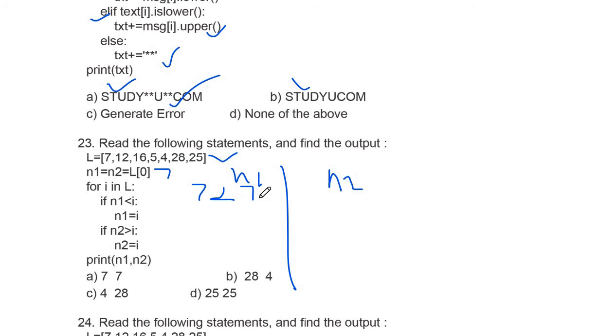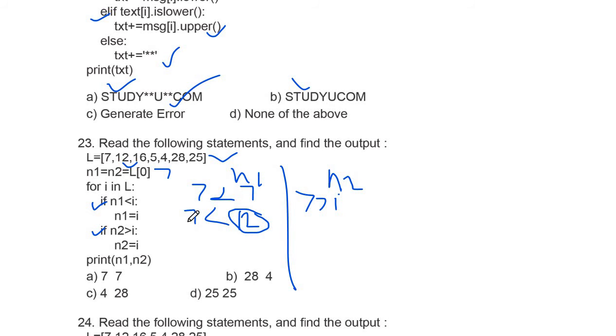So this is not true, so it will come here again, it will check because this is not elif, so it will again go with the n2 and n2 it will check n2 7 is greater than I, that is 7, so it is also false, so it will do nothing and it will come again into the loop and it will check for 12. Now your value of I is 12 and your value of n1 is 7. So here it is true, so it will convert your value of n1 as a 12. So value of n1 will be now 12.